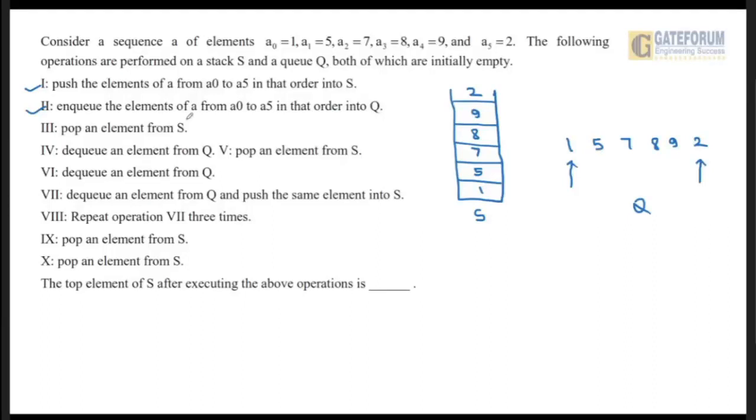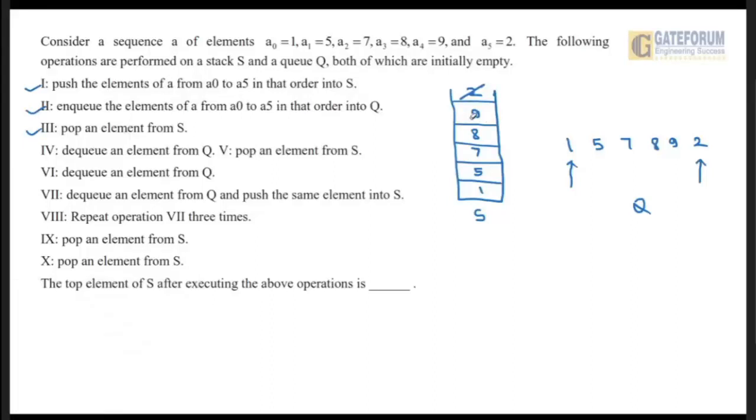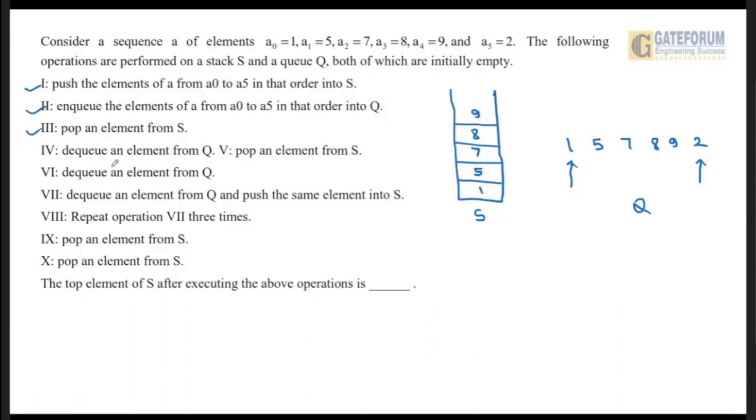Okay, now just see the third step: pop an element from S. Whenever we pop an element from the stack, it will be the top element, so 2 will be popped out. Okay, so now 2 is not there in the stack. Now what is the fourth step saying?